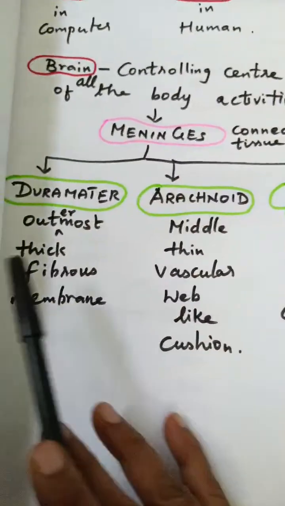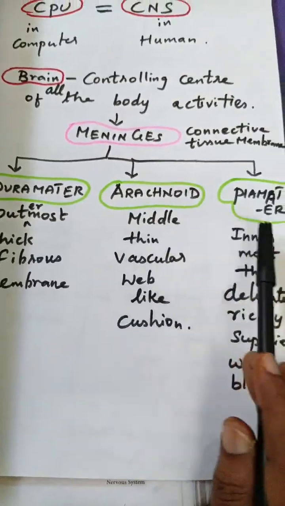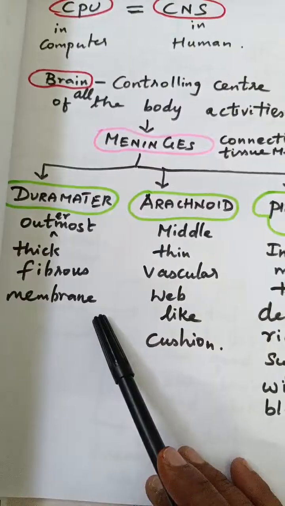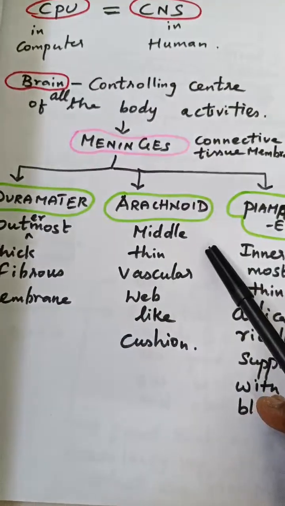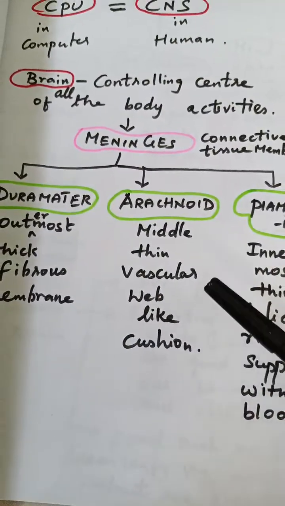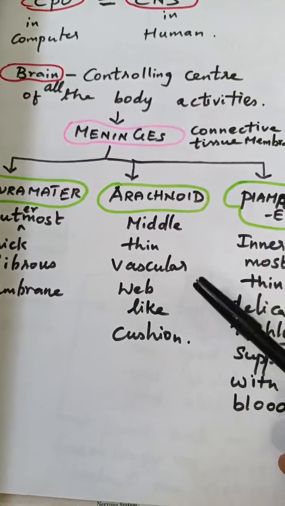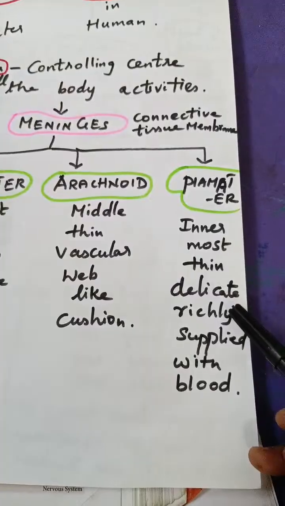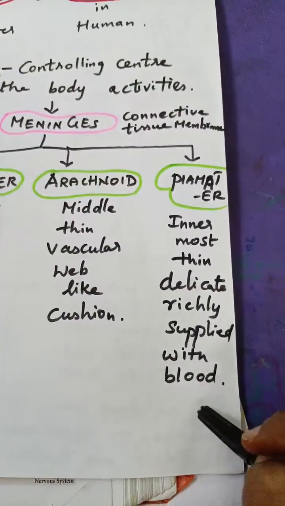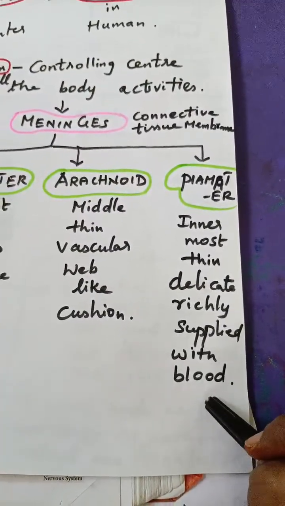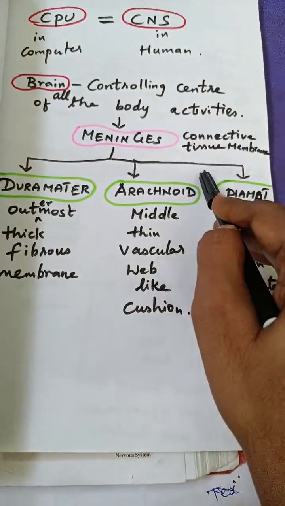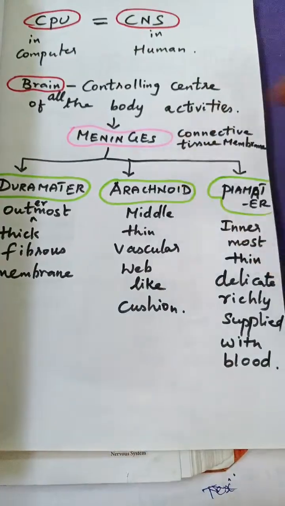Yeah, and just now I showed you the dura mater, arachnoid mater, and the pia mater. The dura mater is the outermost thick fibrous membrane, and the arachnoid is the middle thin vascular membrane, we can say a cushion membrane. And then the last one is the pia mater, the innermost, very delicate and highly enriched with blood supply. So these are the three membranes that protect the brain, before you enter into the structure of the brain.